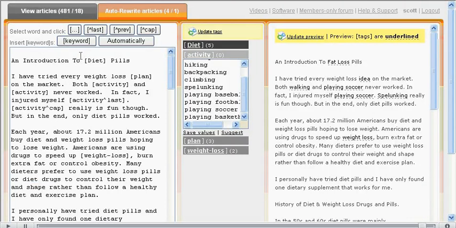Now if we scroll back up here, we have two more buttons, and those are keyword and automatically. And I'm going to cover those in the next video. So shut this one down, load the next one up, and I'll see you there.